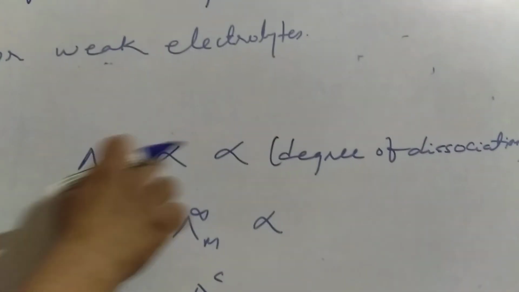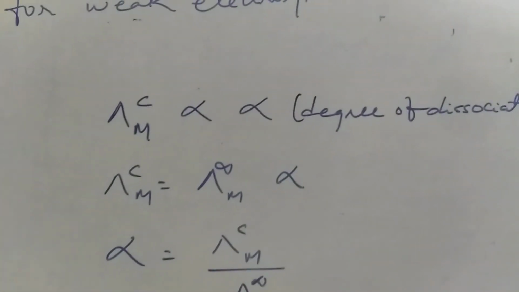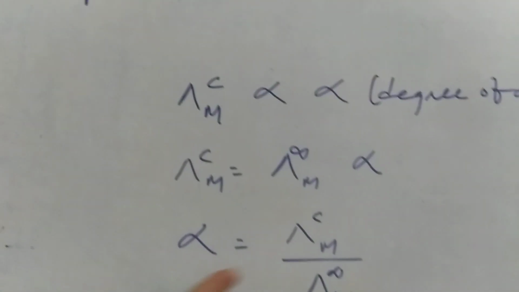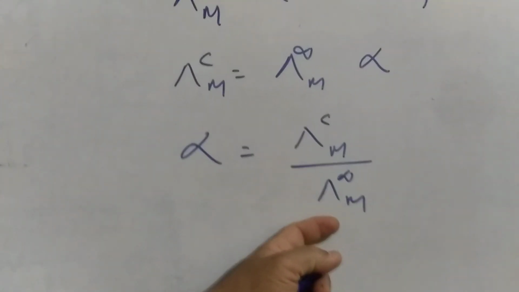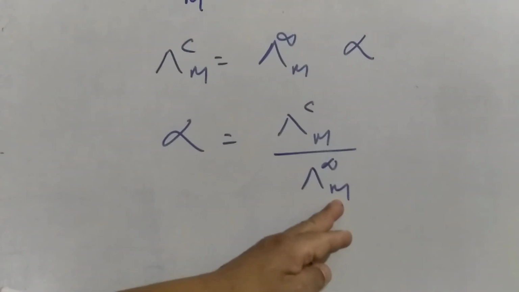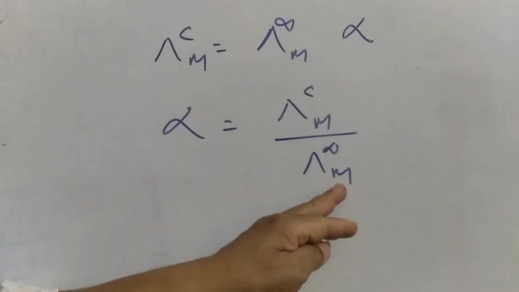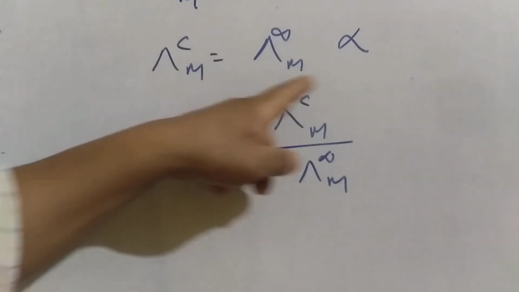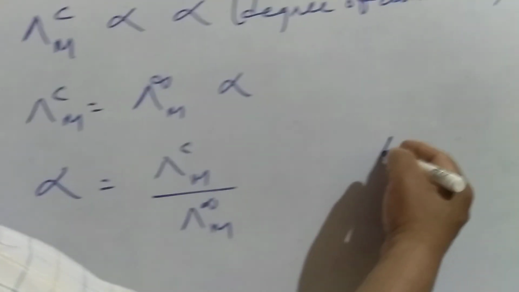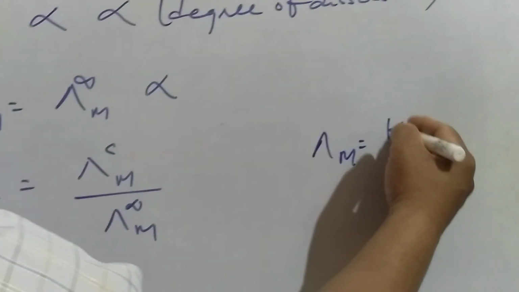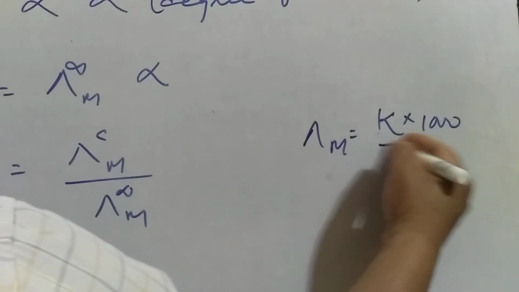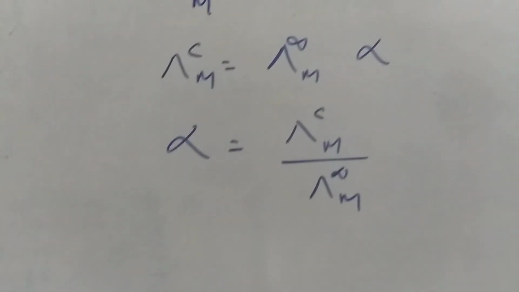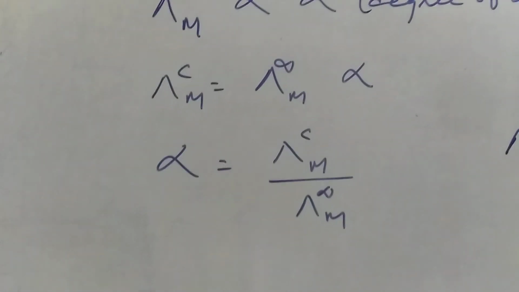Now we remove the proportional sign and introduce a constant, and alpha is equal to this. The molar conductivity at infinite dilution can be found with the help of Kohlrausch law. The molar conductivity at any concentration can be found by the formula we studied, if you remember, kappa into 1000 by M. If these two things are known to me, I can easily calculate alpha.